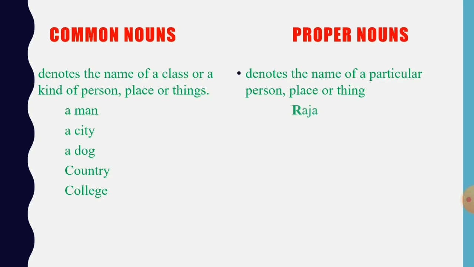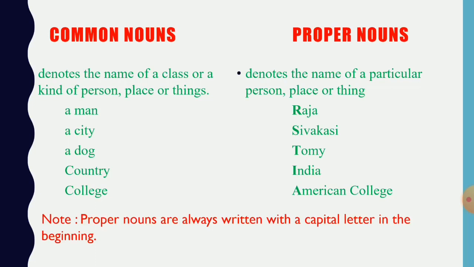Proper noun denotes the name of a particular person or thing. For example, Raja, Sivagasi, since Sivagasi is the name of a city, so it's a proper noun. Tommy, India, and American College. Did you all notice the examples in proper noun? Yes, they are all written with a capital first letter, and that's an important rule in grammar.